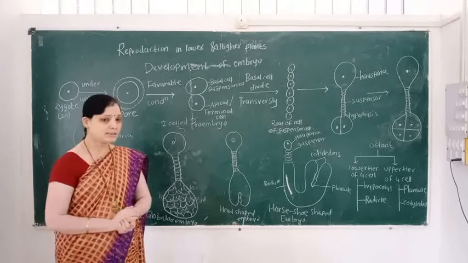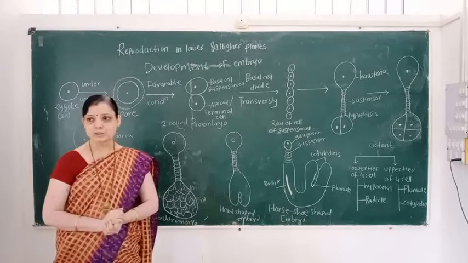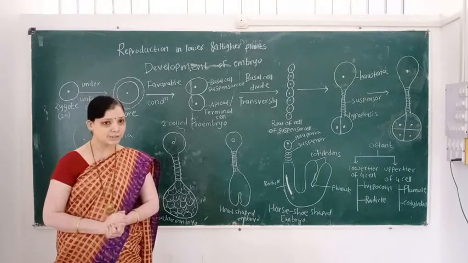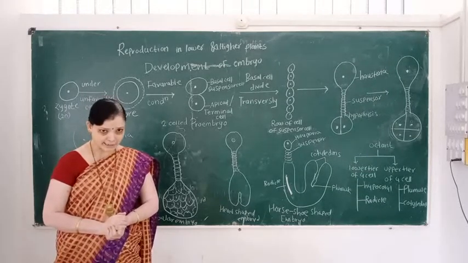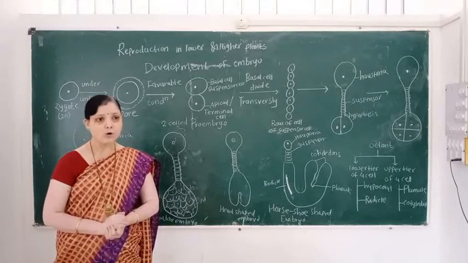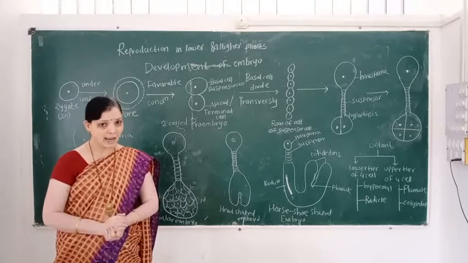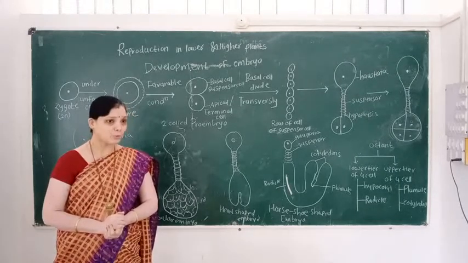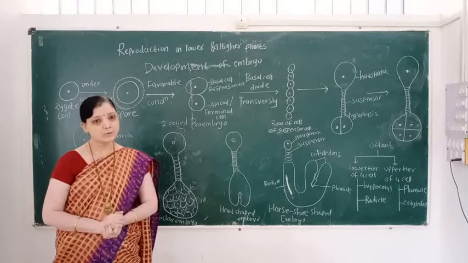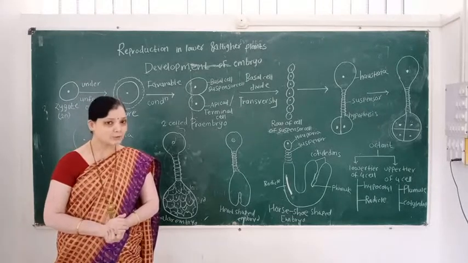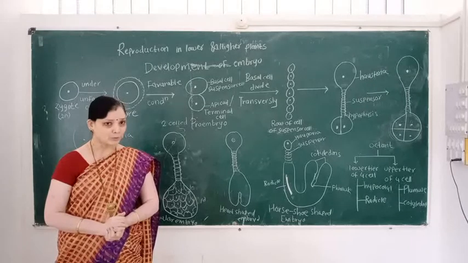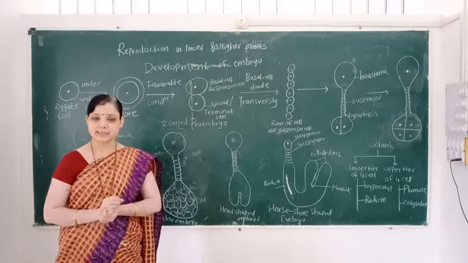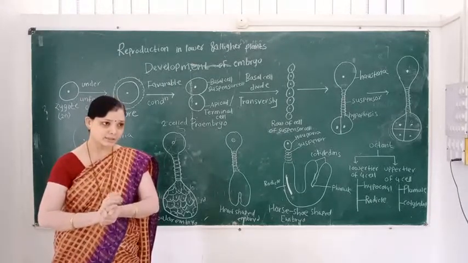Repeat this definition. What is post-fertilization changes? It is a series of changes that take place inside the ovary and ovule along with the development of endosperm and embryo. These changes are known as post-fertilization changes.